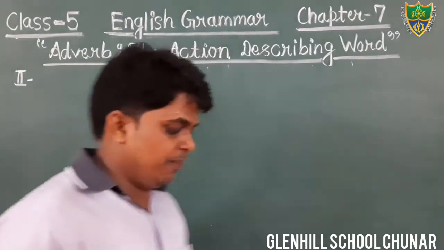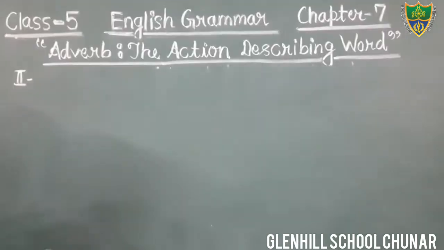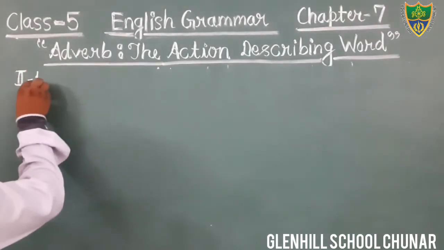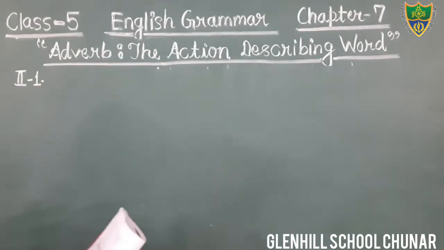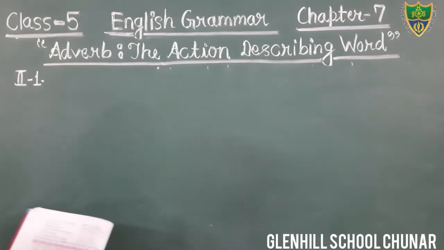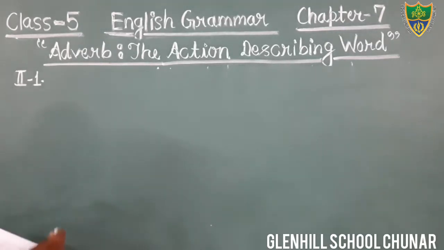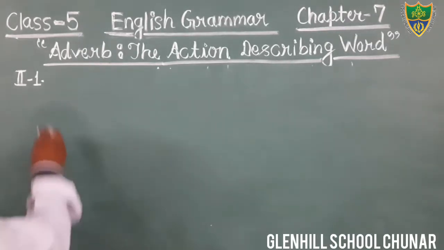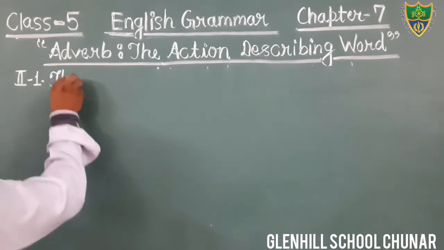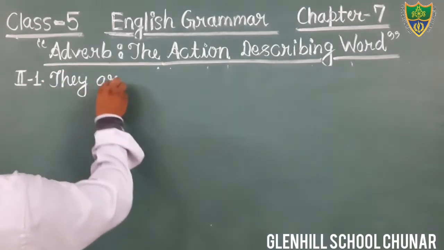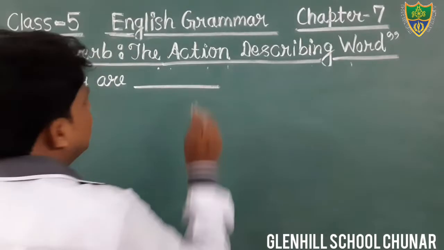Okay, students, just see. Exercise number 2. What is question number 1? We will discuss question number 1. Dear students, you can see the sentence: They are blank prepared for the soup. There is a blank.